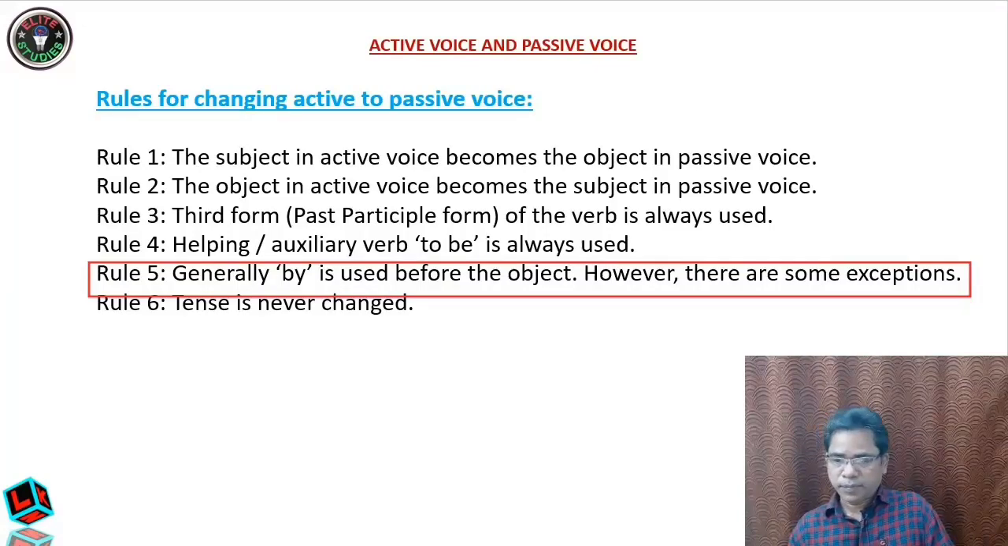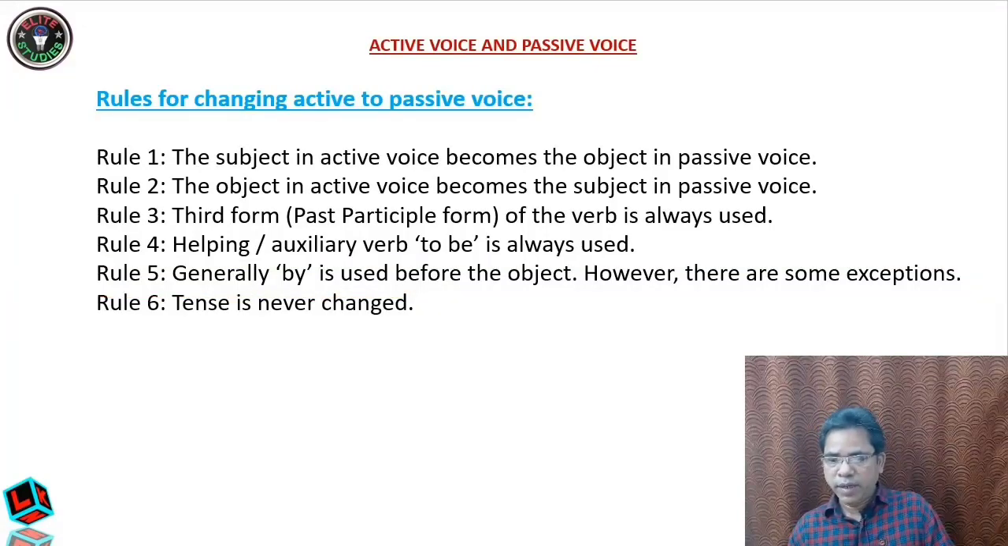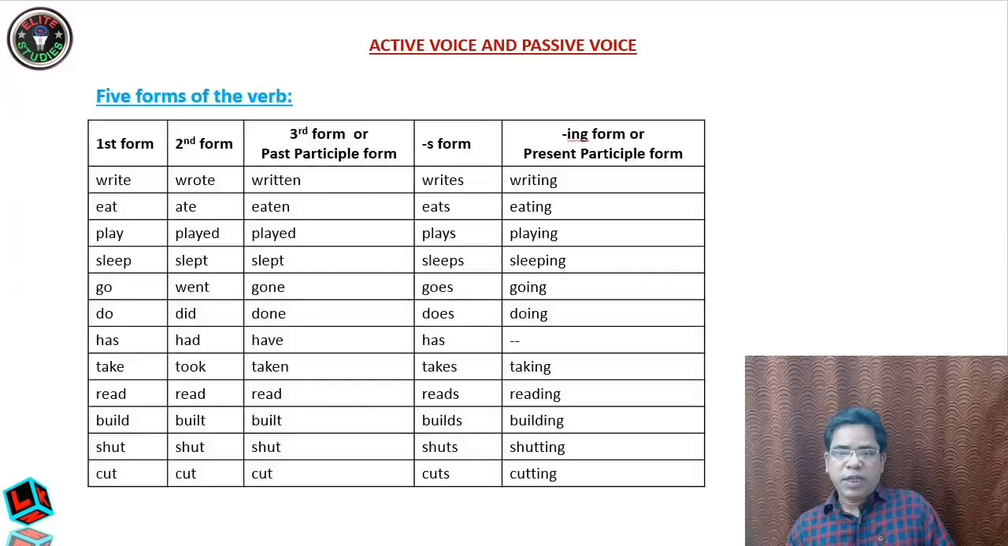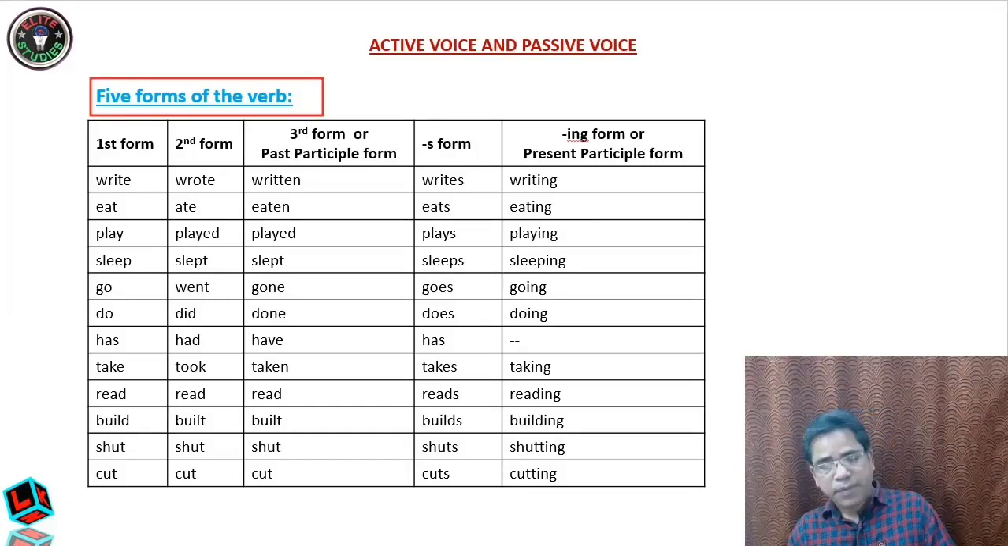Okay, so now let us go to the next topic. Now see, dear students, 5 forms of the verb. It is very, very important. Dear students, it is not only important from the active voice and passive voice point of view, it is also very, very important in the whole grammar. If you want to learn English, this is very, very important. Okay, wrong use of such words will make you a novice student as far as English is concerned.